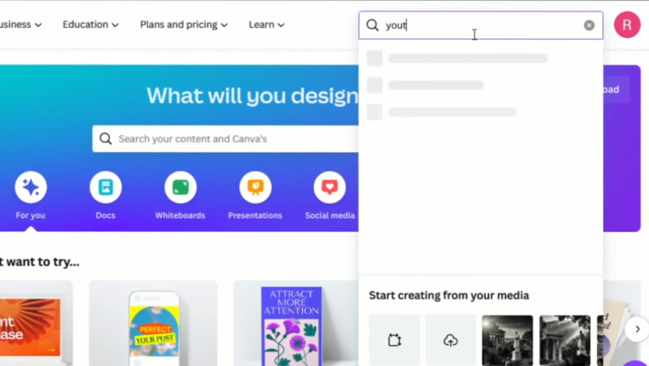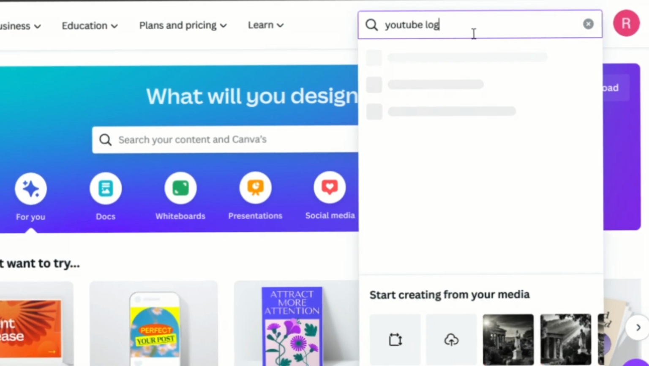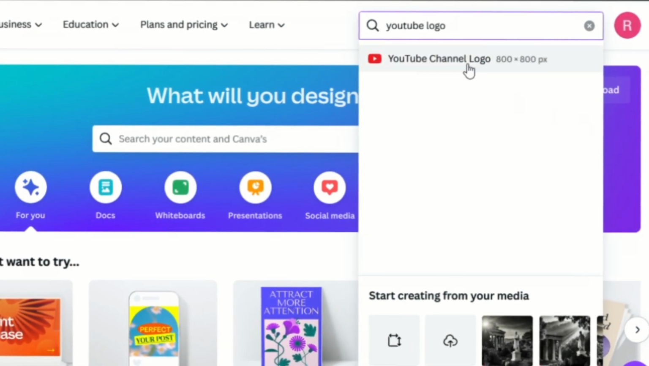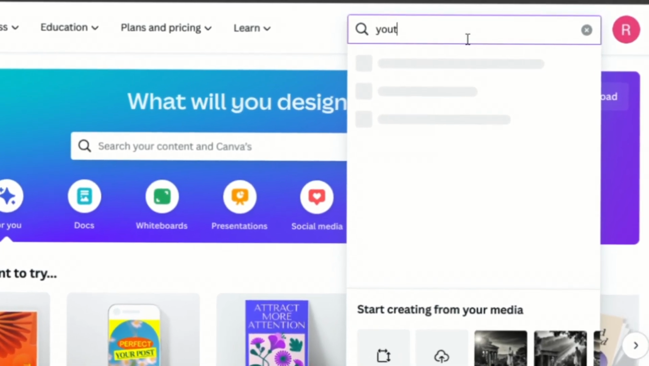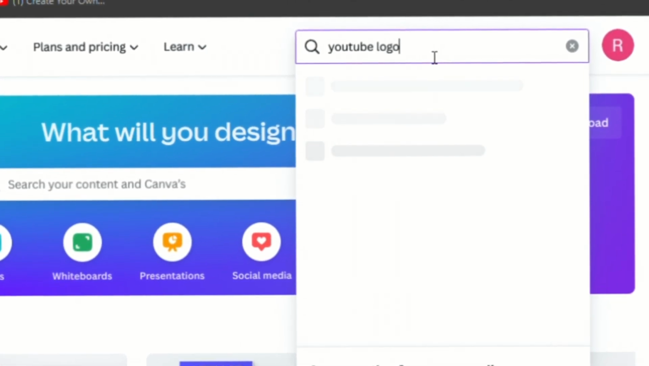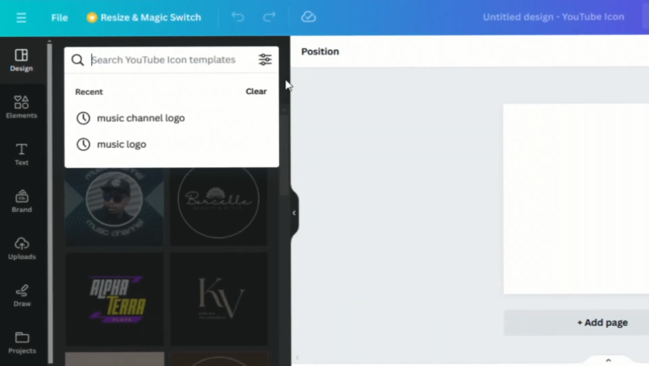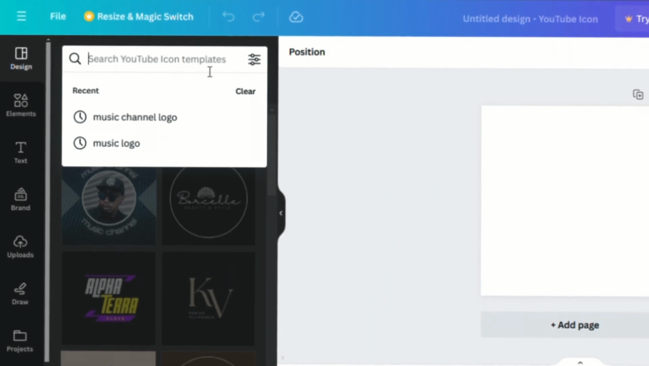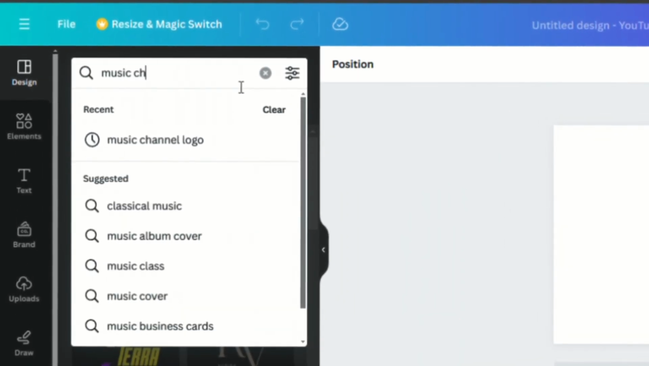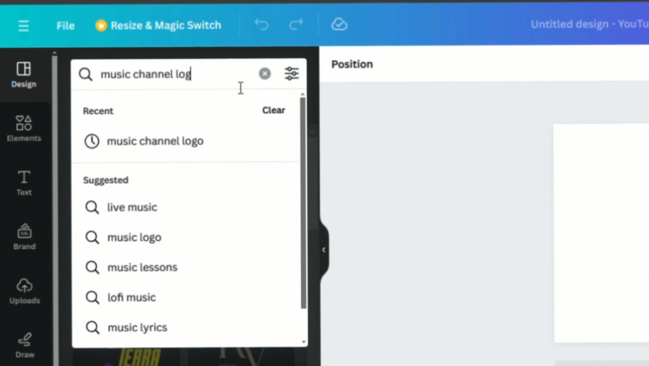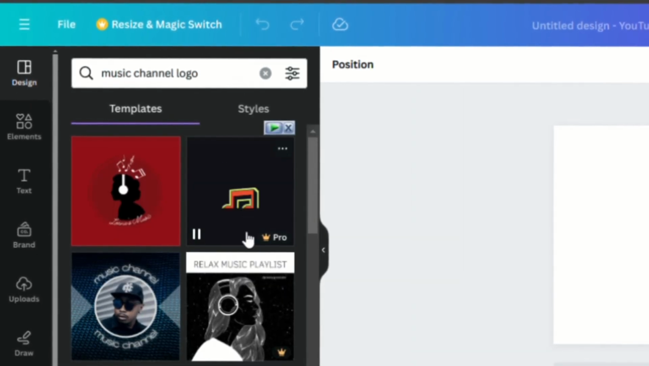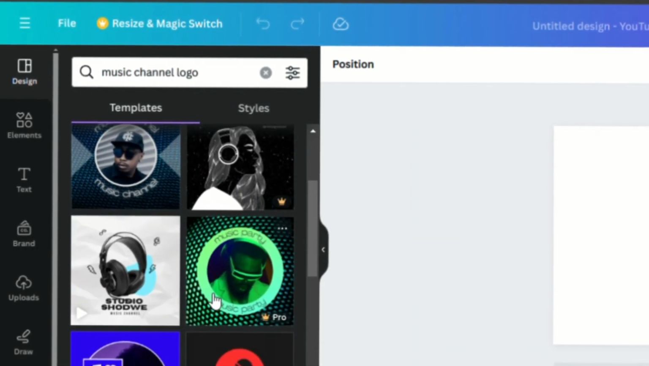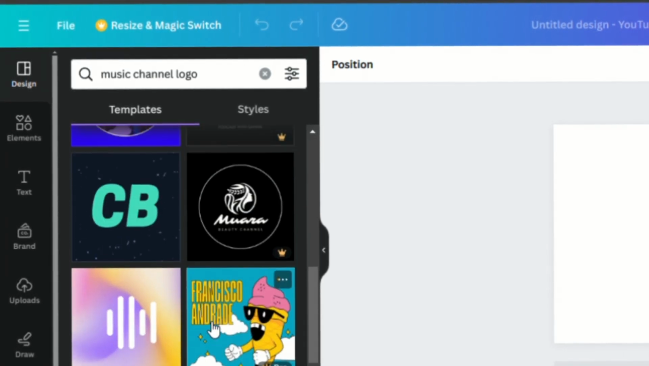The best thing about Canva is they have so many pre-made templates for different social media platforms. For example, in our case, let's select YouTube logo. Now you can search for a music channel logo from the template library and select any one you like. You also have an option to create your own. I will just select this one to save some time, but feel free to play around with Canva AI.